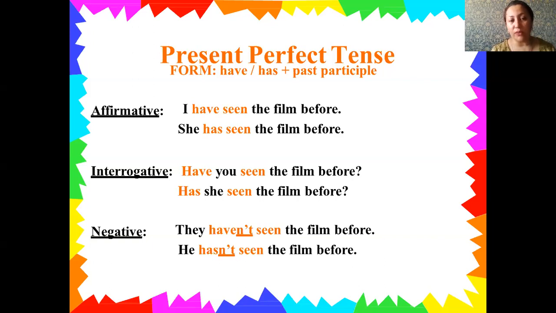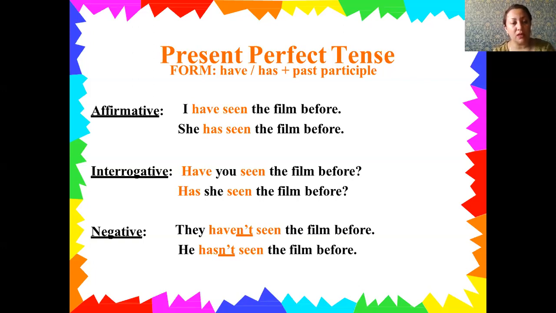Here I have prepared such examples of the present perfect tense, and if we make our own structure according to the sentences, you should first of all use the subject, then the auxiliary verb have or has, next verb 3, and you should continue with other verb phrases. Here you can use only the affirmative sentences of the present perfect.